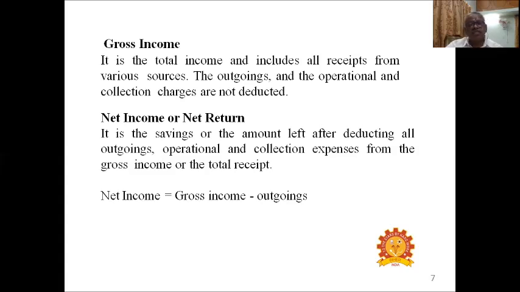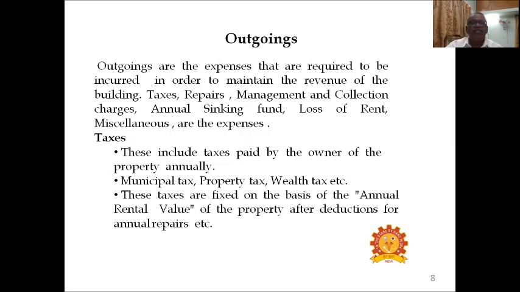What is net income or net return? It is the savings, or the amount left after deducting all outgoings, operational and collection expenses from the gross income or the total receipt. Net income equals gross income minus outgoings. What are outgoings? Outgoings are the expenses that are required to be incurred in order to maintain the revenue of the buildings. Taxes, repairs, management and collection charges, annual sinking fund, loss of rent, and miscellaneous are the expenses.